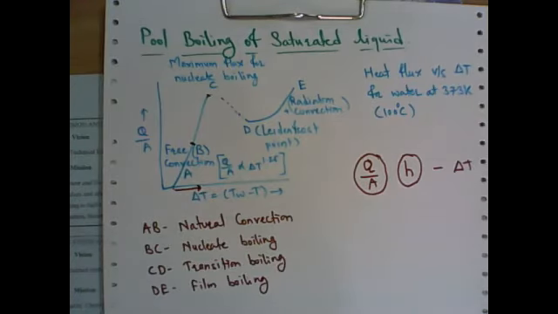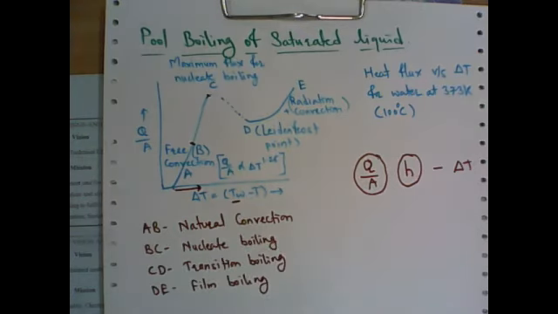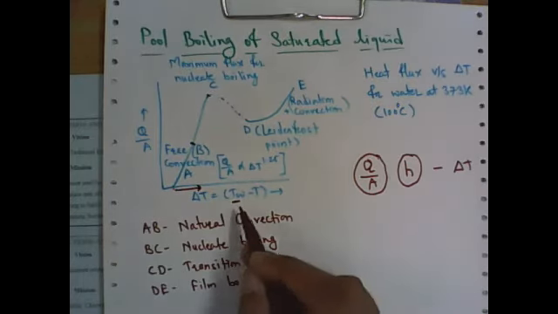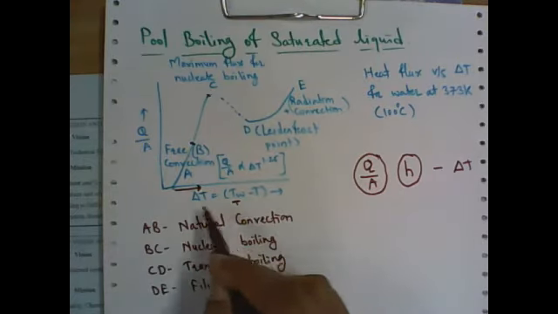So delta T also increases as TW, that is the temperature of the surface, is increasing because we are providing the heat. Normally after some time the temperature is increasing, and if the temperature is increasing, TW minus T, that is delta T, is also increasing.